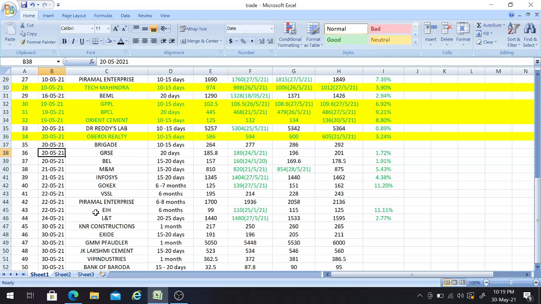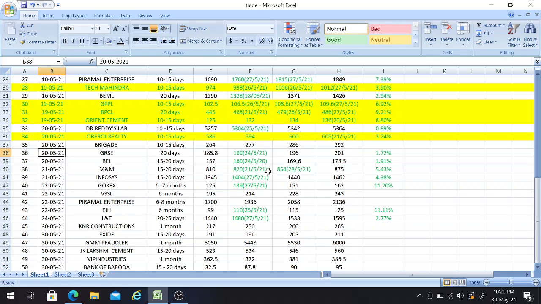And EIH, this one I already mentioned in the previous video. I'll just check the stock which I have given on 22nd. This one is a long-term stock with a time of 6 to 7 months, and the buying price was 125. It achieved the first target on 27th, friends. You can please verify in your respective platform itself. We are getting a return of 11.20%, friends.